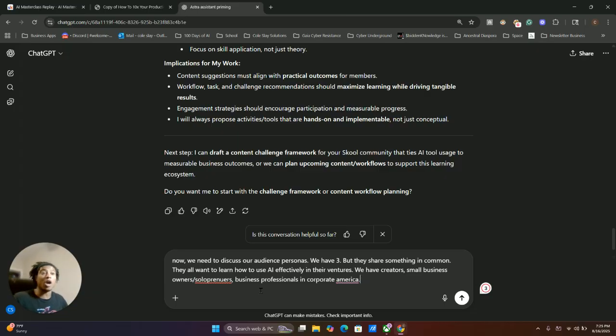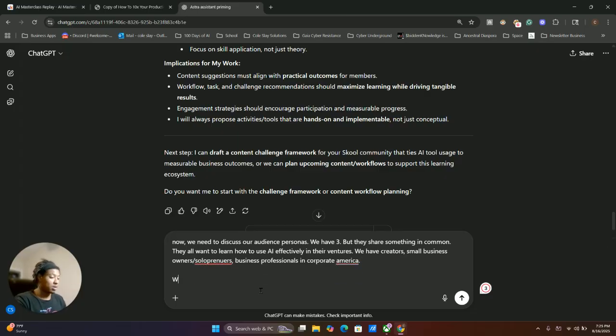The commonality is they all want to learn how to use AI better, so they can all benefit from seeing the different uses of AI. However, keep in mind that the people using this understand this and want to actually use it for their goal. And we have three separate goals. So we have creators, small business owners, solopreneurs, and business professionals in corporate America. What I would do here, now that it knows this, we need to create three separate audience personas.